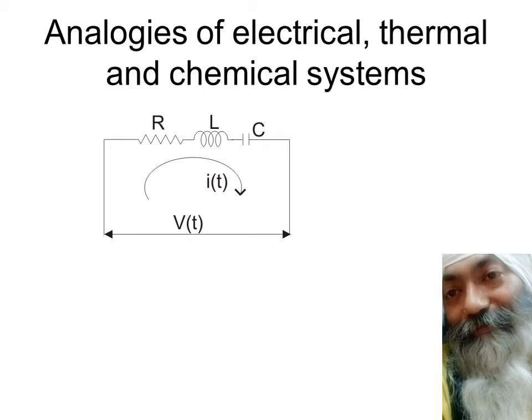So there is some current I flowing, and the potential which develops across R is given by I into R. I'm just recalling the things. What about the potential across L? That is, of course, L into di by dt.